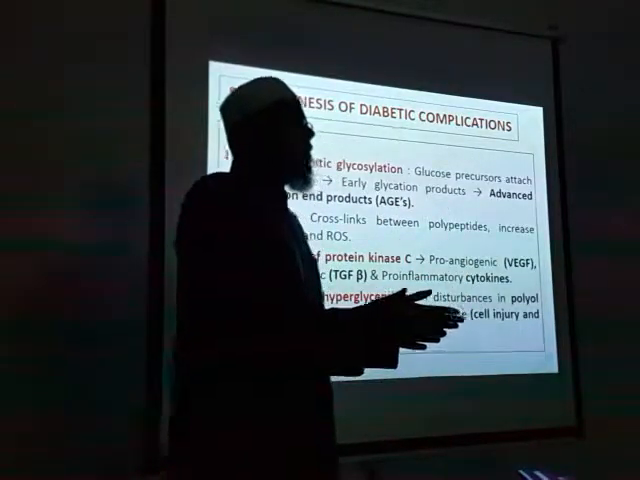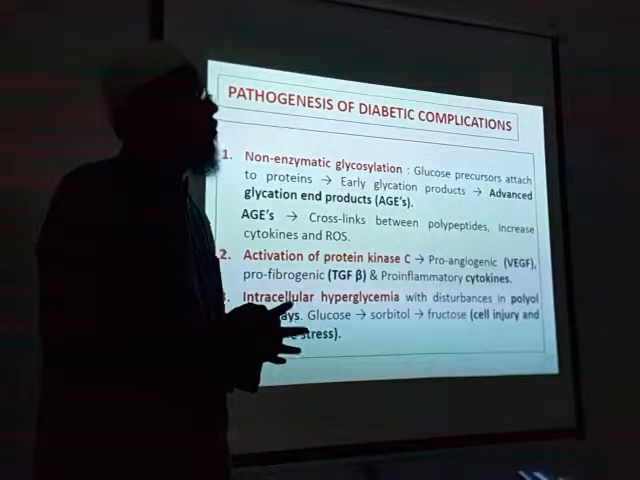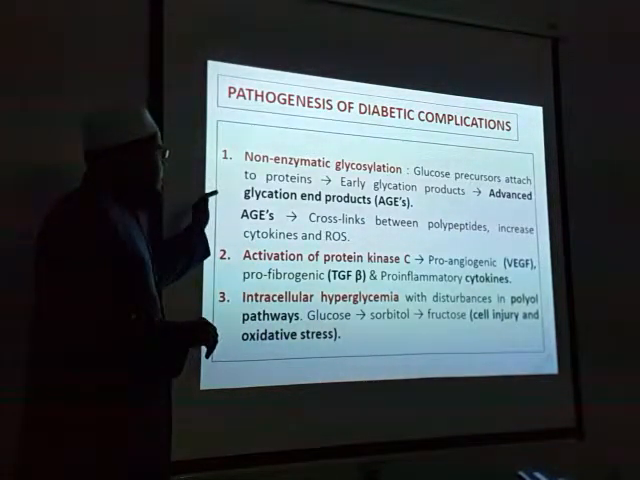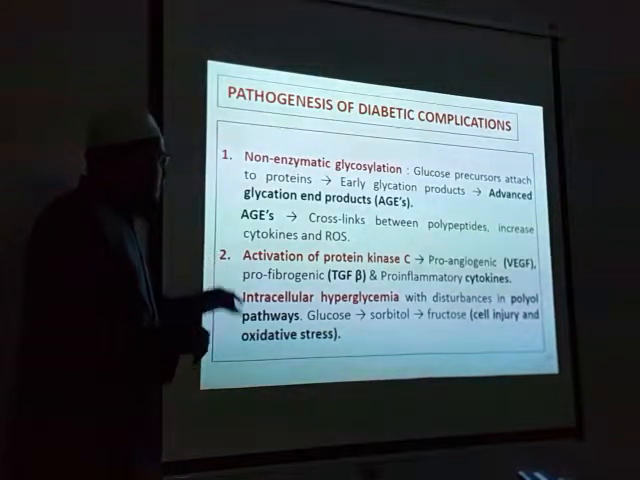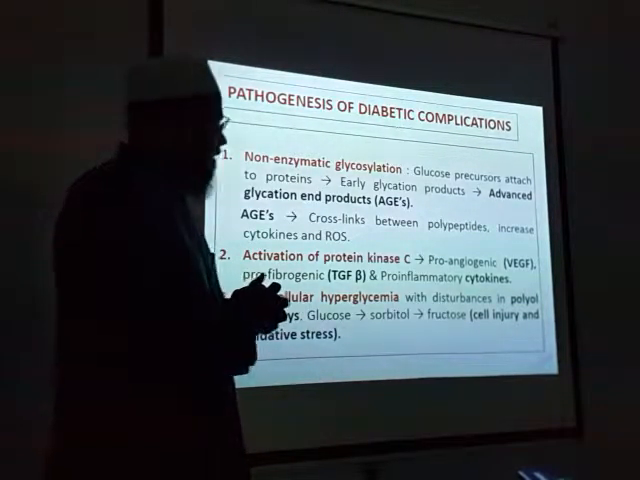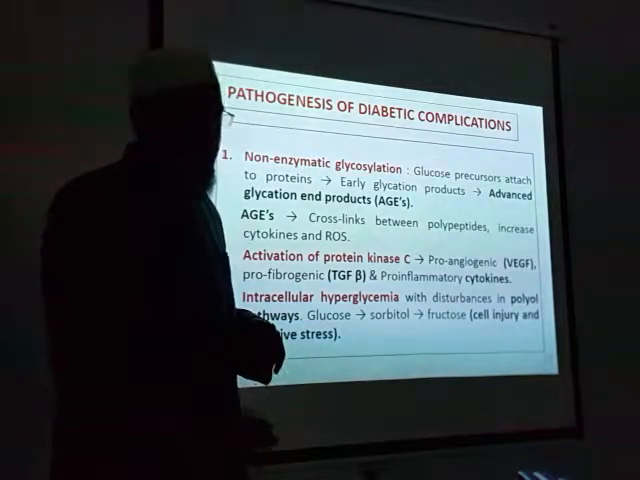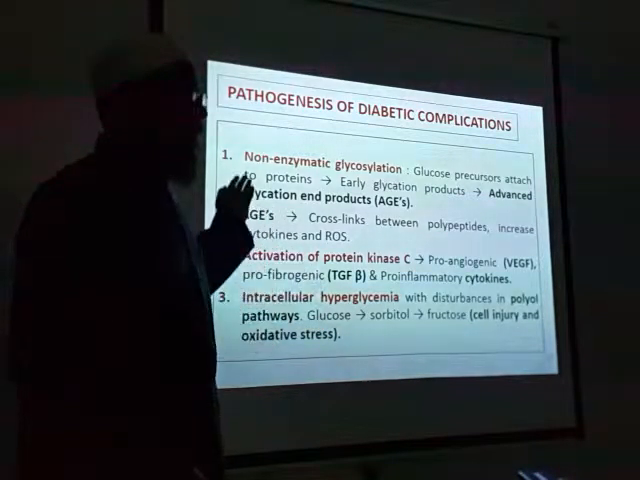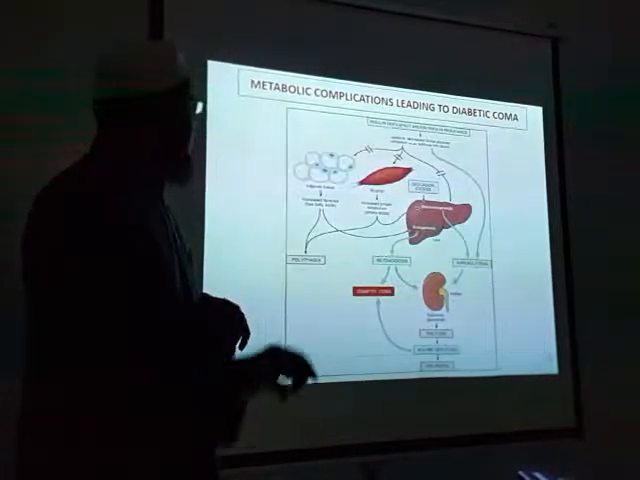Treated means you have to just treat the diabetes. If you just treat the diabetes, everything becomes under control. Okay? So all these three, just remember: advanced glycation end products. Second thing is activation of protein kinase C, and third is hyperglycemia. These are the three pathogenic mechanisms. Is it clear? Now we will apply in the organs how these get involved.